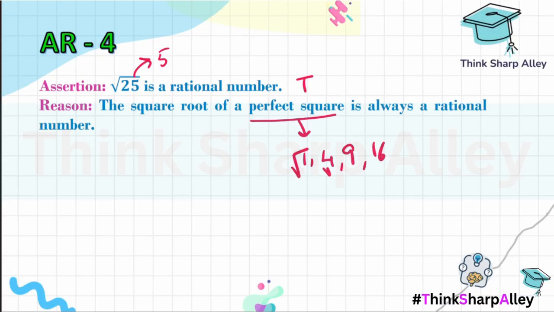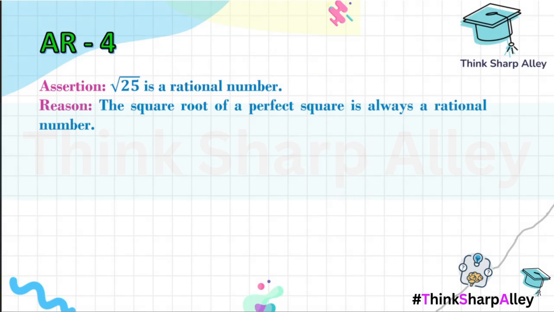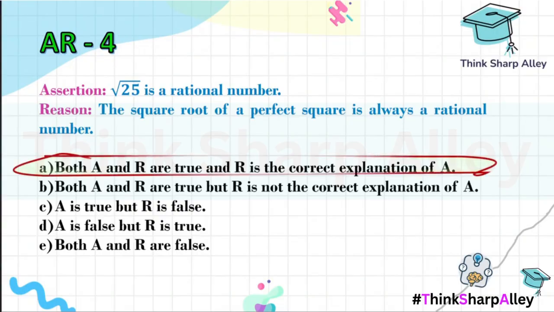So if I take square root of perfect square numbers, we are getting rational numbers only. So yes, square root will always be a whole number and these are rational numbers. So reason is also true. So when reason and assertion both are true and reason correctly explains assertion, in this case our answer would be both A and R are true and R is the correct explanation of A.